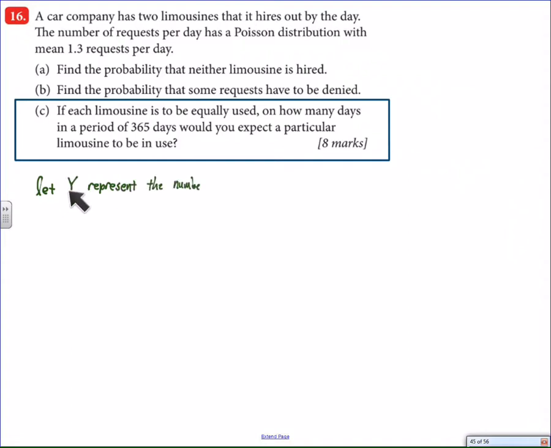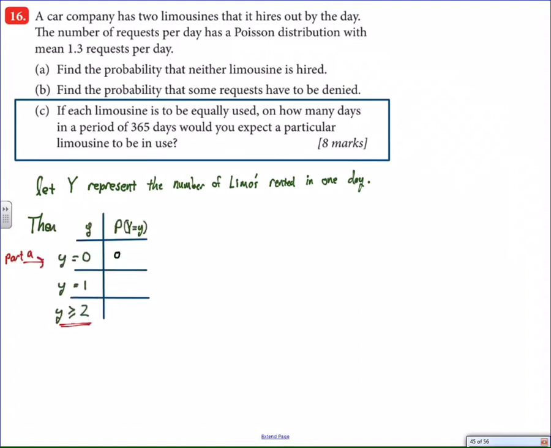We have a new discrete variable, which is in this case y, and y represents the number of limos rented in one day. So these are the different things that can happen. We could have no rentals, one rental, or, and this is the tricky part, two or more requests. It's a little bit of a tricky little animal here. I'll explain it as we go, and this will make more sense, trust me. For part A, we already answered the probability of none of the limos being rented out. One of the limos could be rented out by working out a little Poisson for one, and we get about a 35.4% chance.